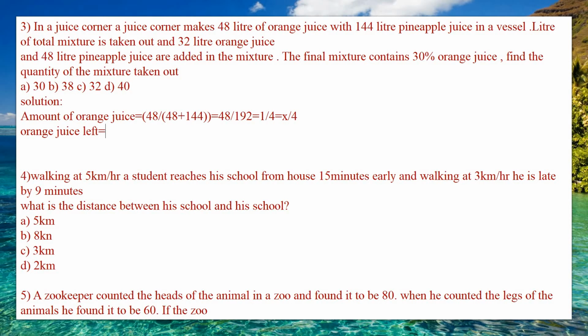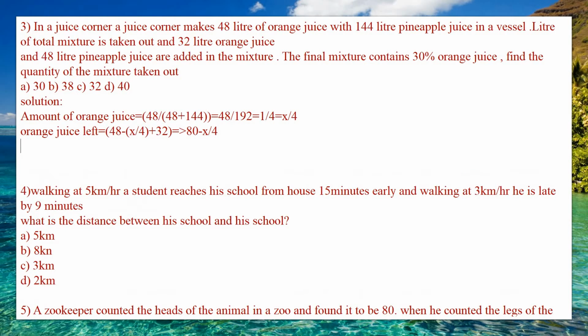So orange juice left is equal to 48 minus x divided by 4, plus 32, because the total mixture is taken out and 32 liters of orange juice is added. So 48 plus 32 is 80, minus x divided by 4.